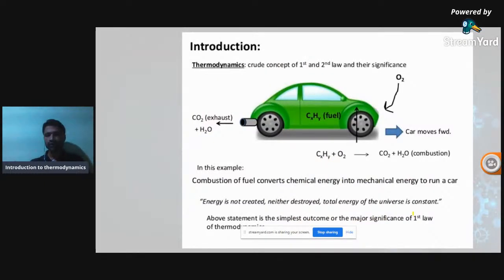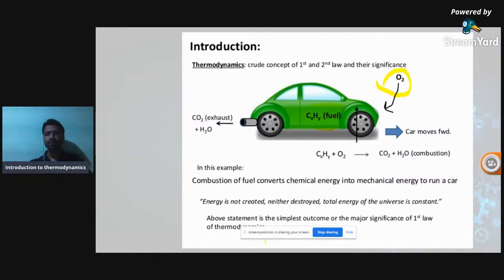Take one example of a car. We supply oxygen and fuel, CxHy, as chemical energy to the car, and that chemical energy is converted into heat energy. That heat energy is utilized to reciprocate the piston, and finally we get mechanical energy. So simply, the combustion of fuel converts chemical energy into mechanical energy.